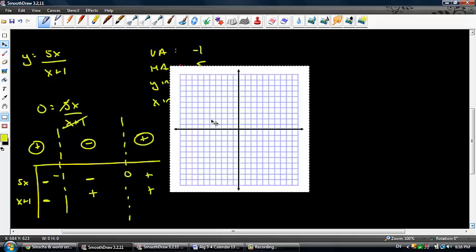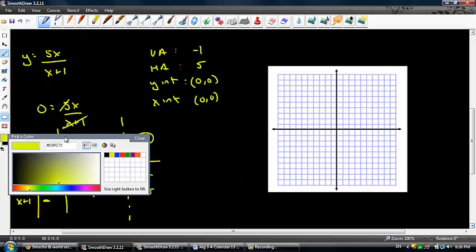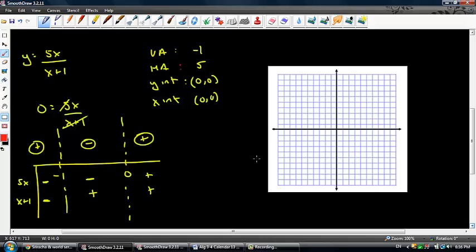So what does that look like when it's translated onto a graph? So we draw our asymptotes first. Our asymptote is at negative 1, so a vertical asymptote here. My horizontal asymptote is at 5, so that's 1, 2, 3, 4, 5. That's there. So this is kind of a higher asymptote. My x and y intercepts are at 0, so that's all I really need.